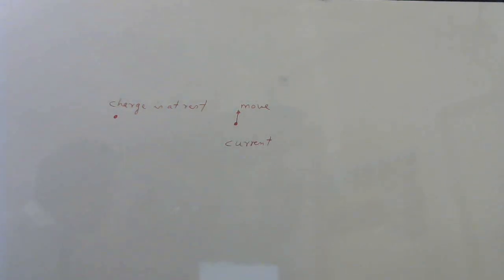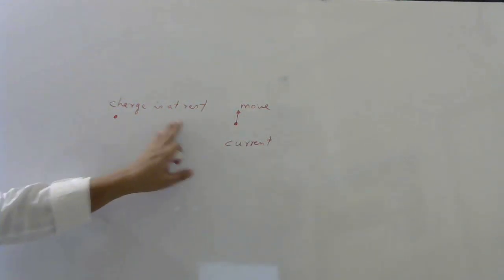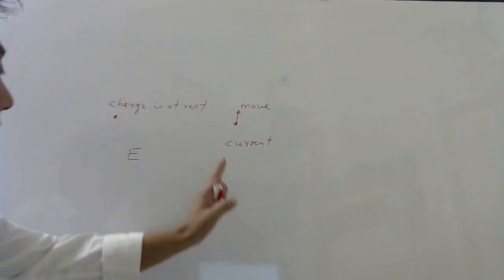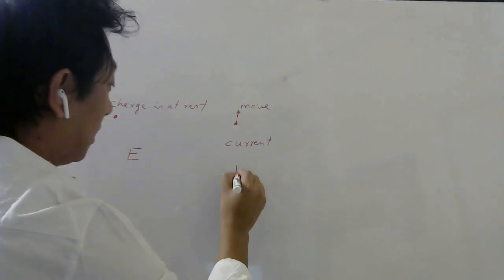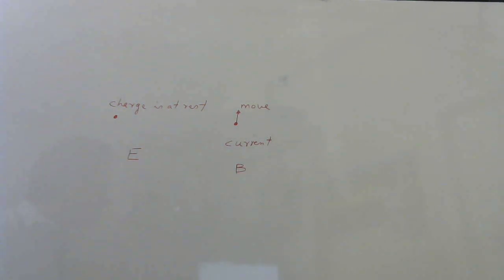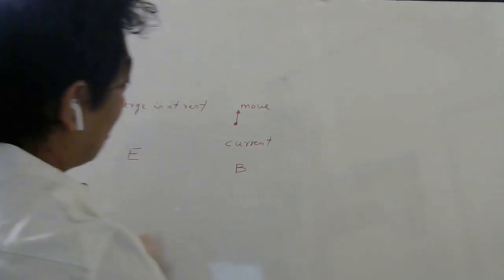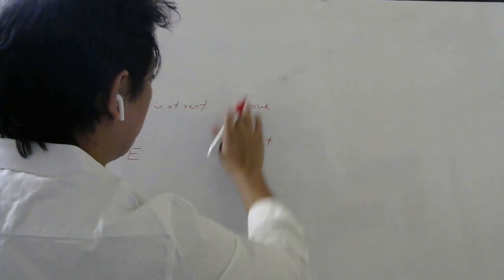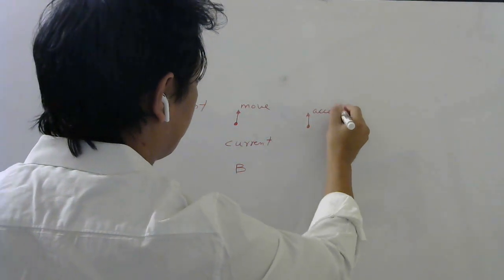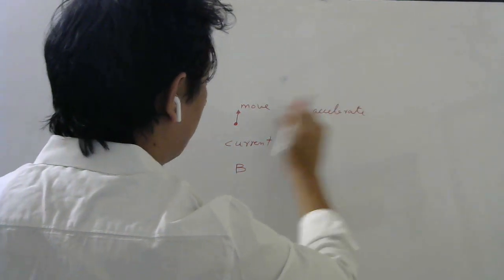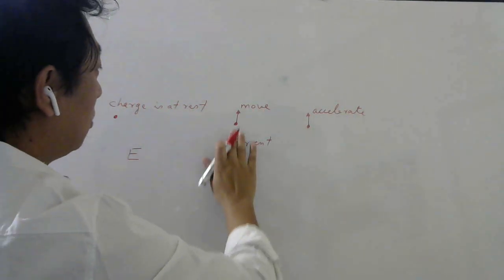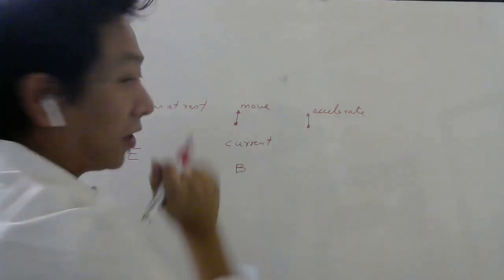The charge which is at rest creates something called an electric field. The current creates a magnetic field. We write the symbol B for historical reasons. Then when this charge does not just move, but accelerates, note that if you move uniformly in a straight line, then there is no acceleration, right?